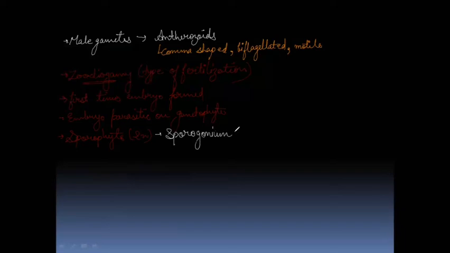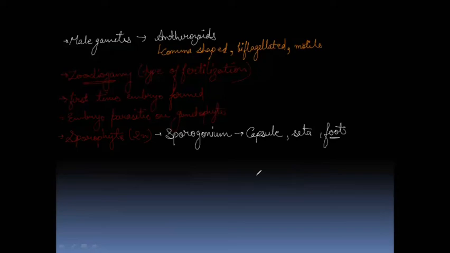The body of the sporophyte is divided into 3 parts, that is capsule, seta and foot. If you see the structure of a sporophyte, the foot is the part which helps in attachment to the substratum. Seta is a filamentous structure and capsule is the main body which performs photosynthesis.